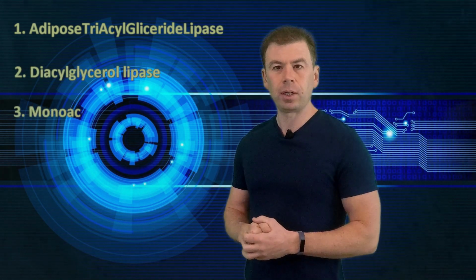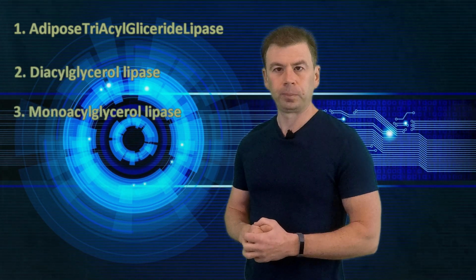During this mobilization process, it activates three specific enzymes that decompose our triacylglycerol into glycerol and three fatty acids. These three enzymes do exactly this cutting of each fatty acid. So it is adipose triacylglyceride lipase, then diacylglyceride lipase, and monoacylglyceride lipase.